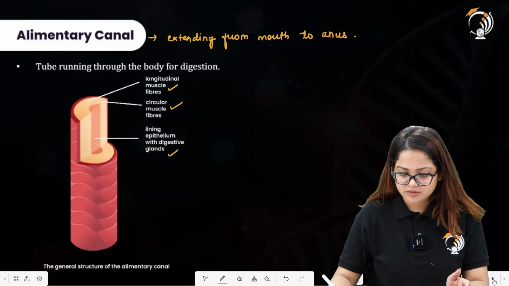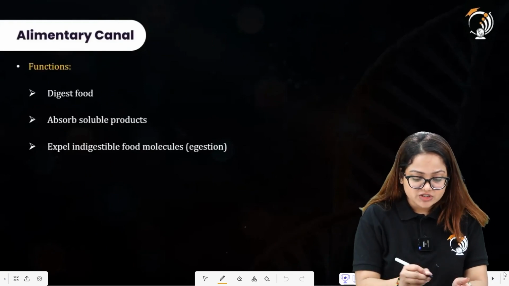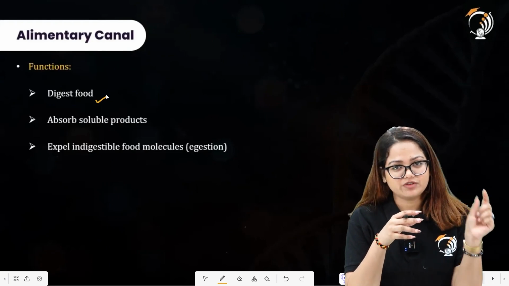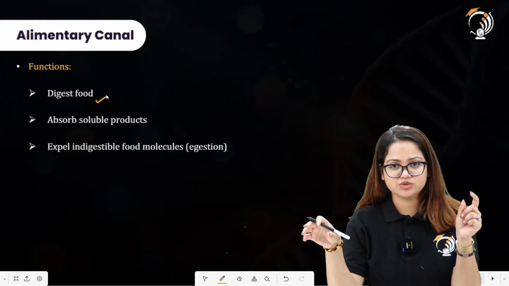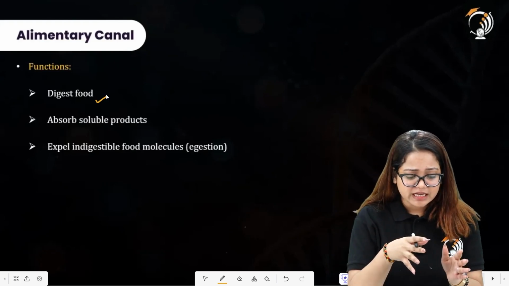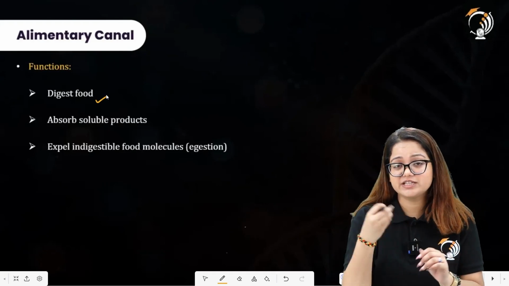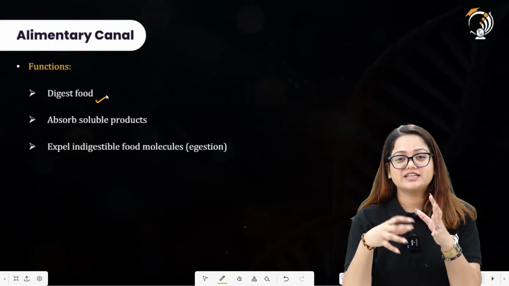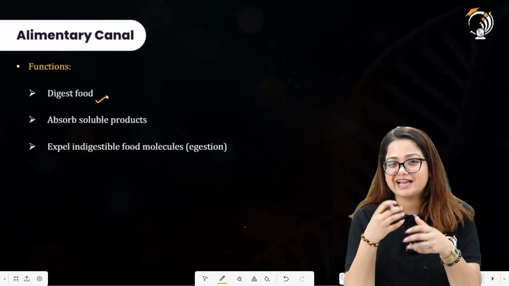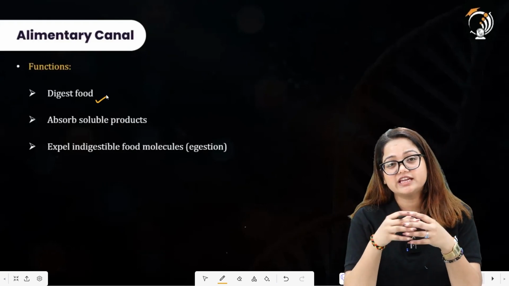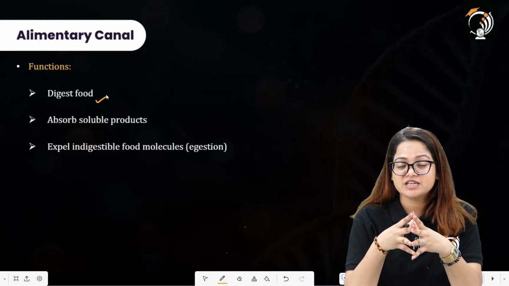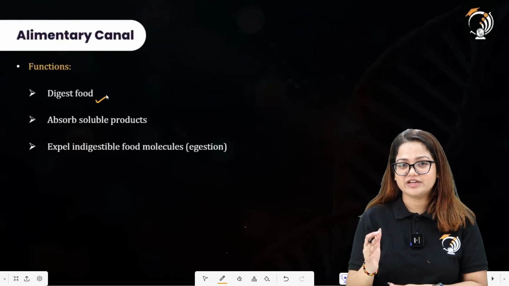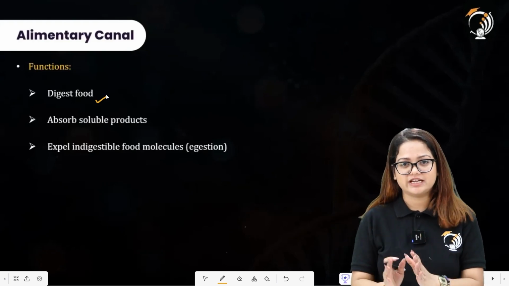Let us see what is the importance of these. Alright. The function is that it digests food. Now we are talking about how the alimentary canal starts from the mouth and ends at the anus point. Now how is it able to digest the food? There are certain modifications in the alimentary canal. There are glands, they have some secretions, there are enzymes working on the food materials. So there will be digestion, and the complete digestion will occur in the part of the alimentary canal that is the small intestine. We will be studying about that too.